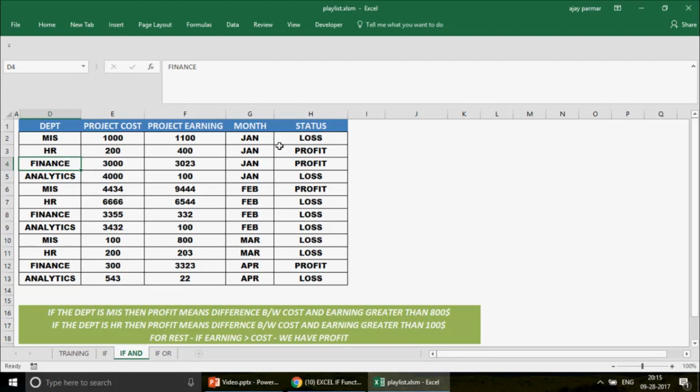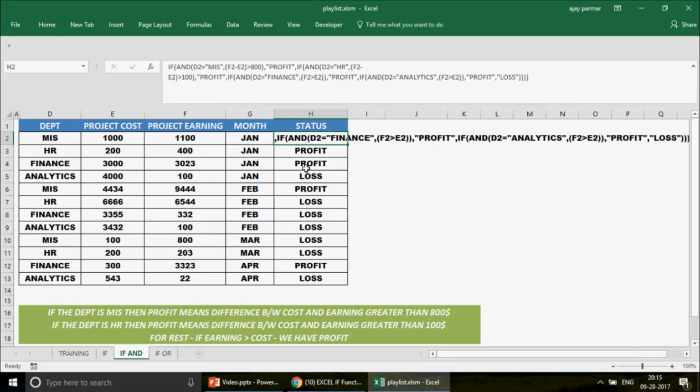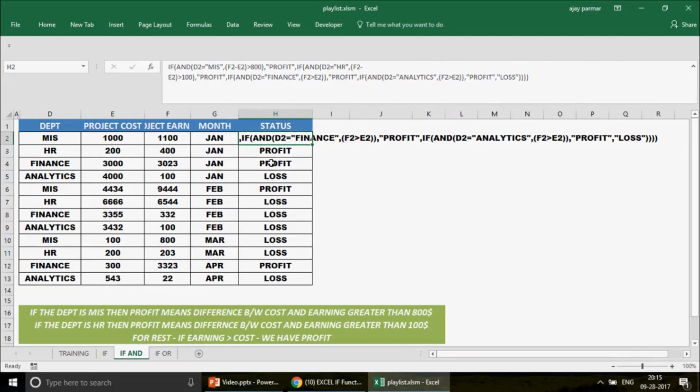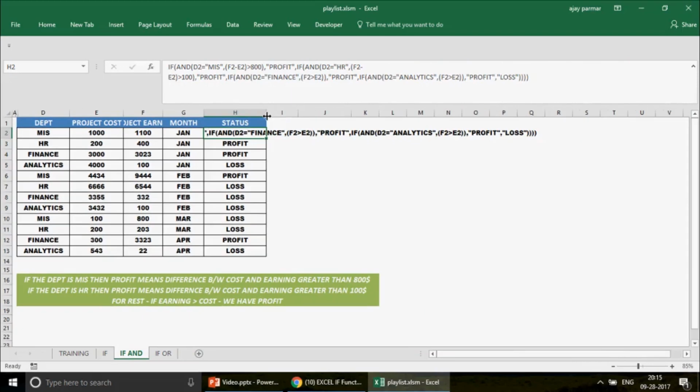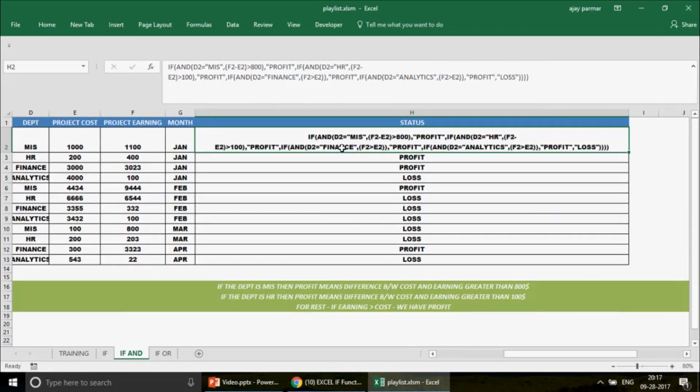So this is the formula, a long formula actually. I hope you can see this formula here, and I just reduce the window, and this is the formula. So that's the coolest formula for you guys. You can pause the video and build this formula by yourself. Let's go to the next question.